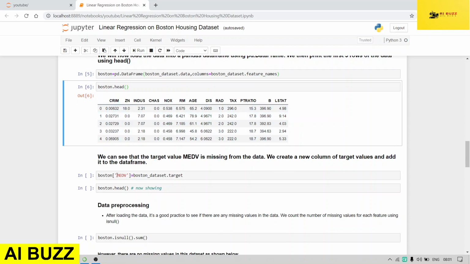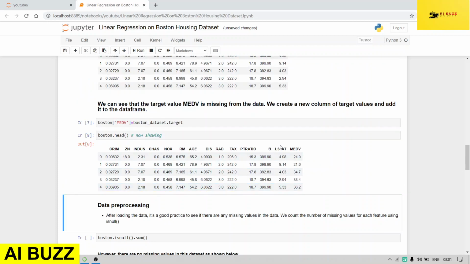We will use this command, boston_dataset.target, and we will give the name MEDV. So now it will show. Here you can see our target variable is present.